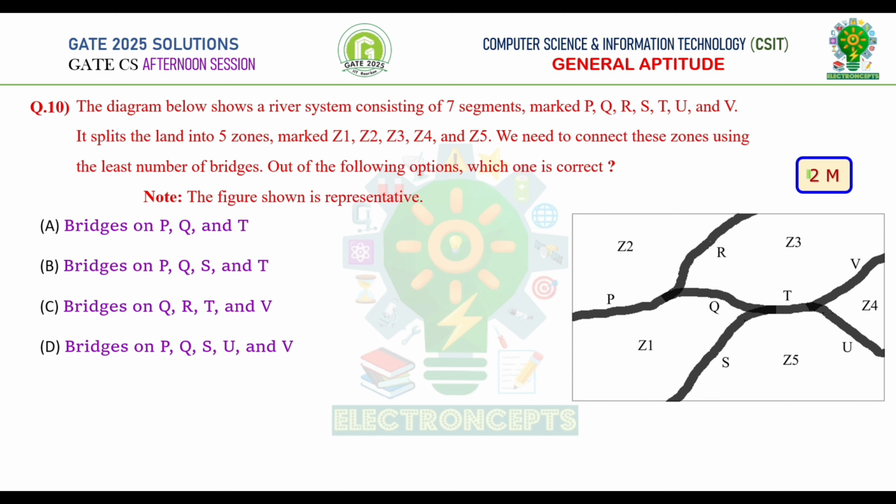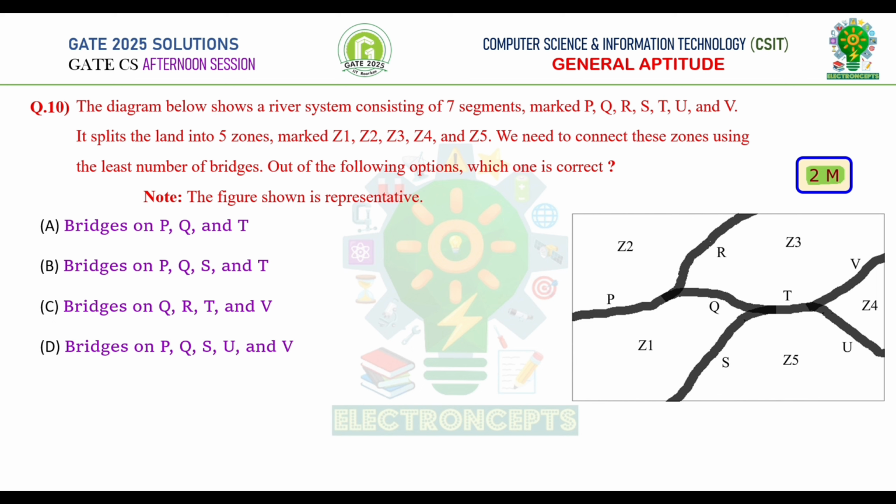Question number 10. This is a 2 marks question. The diagram below shows a river system consisting of 7 segments. It splits the land into 5 zones. We need to connect these zones using the least number of bridges. Out of the following options, which one is correct? Let's go through the options and verify which is correct.